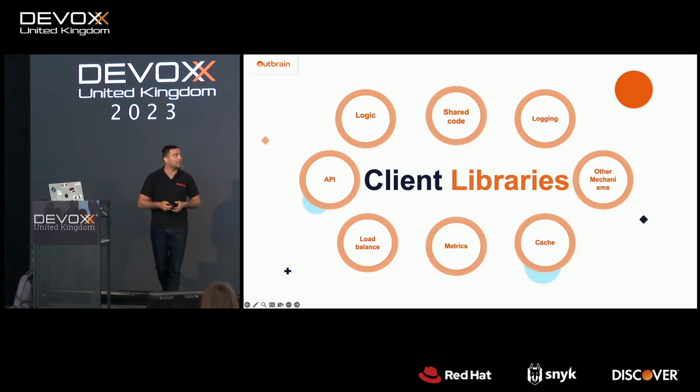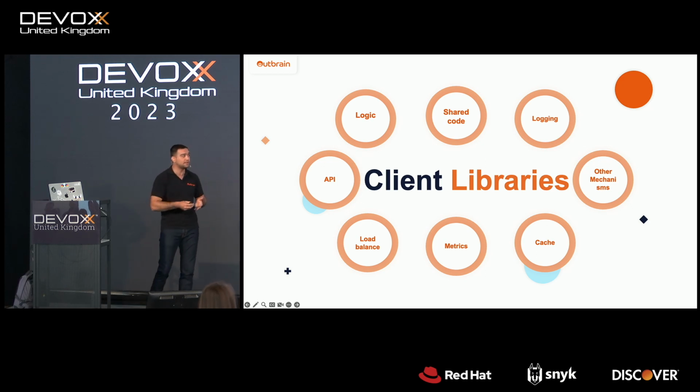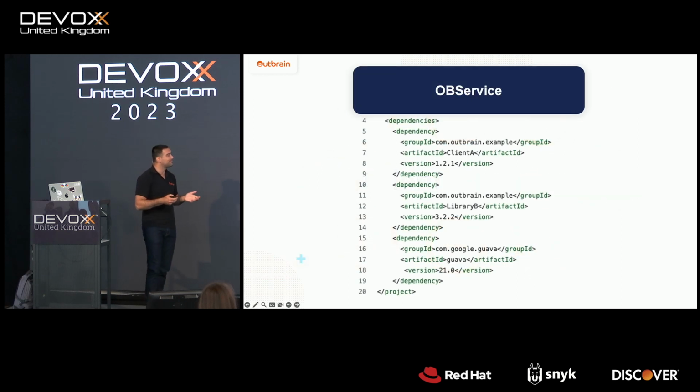It, of course, may contain the API. It can have some logic over there. It can use some shared code, logging, caching mechanism, metrics, and client load balancing. Yeah, we do have client load balancing, and other mechanisms as well. So now the most interesting part: how we define dependencies in Outbrain.